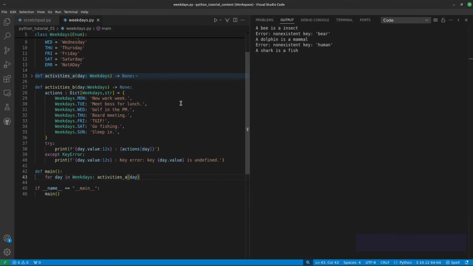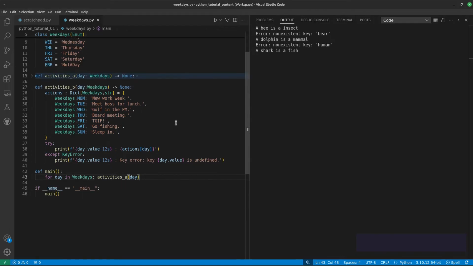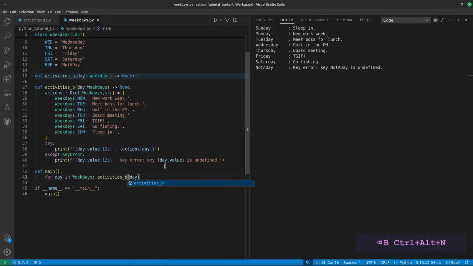Going back now to the weekday program, Activities B uses a dictionary instead of match case, and it runs more quickly and is more concise. My point here is that a program can take many forms and produce the same results, and the best approach to use depends on the program and the goal.